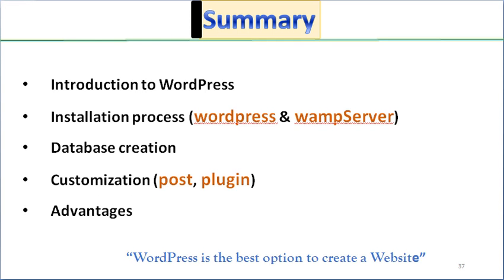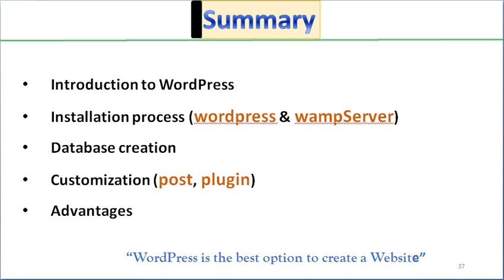So now we need to summarize the content that we covered up till now. First, we have seen the introduction to WordPress, then the installation process, which includes WordPress and WampServer. Then after, database creation, and then customization.